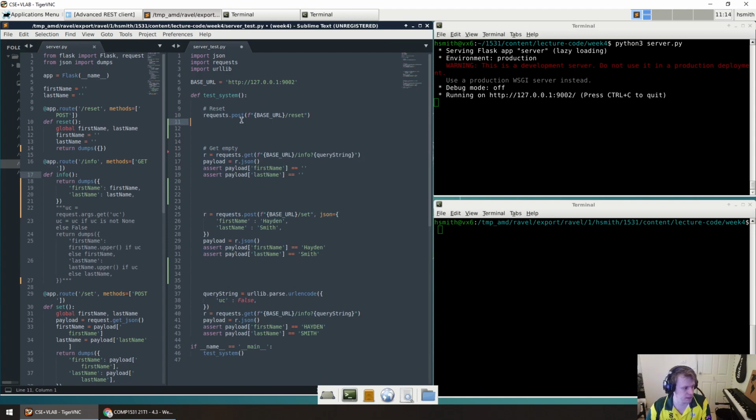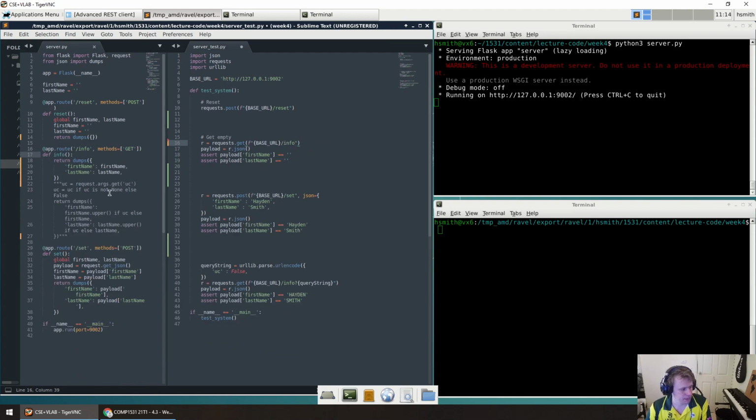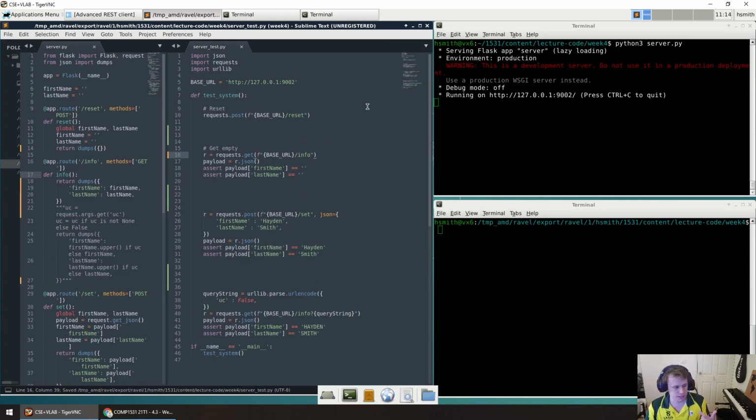Now I can't really assert anything yet. The next thing I do is I call the /info route, right? And you know that the /info route simply returns us a first name and a last name. I can extract that payload from that get response by calling r.json, where r is the response. That gives me the payload on the response, and then I can actually check. So I'm going to assert that the first name property of that response is blank and the last name property of that response is blank, because that's what I expect a reset to do, right?